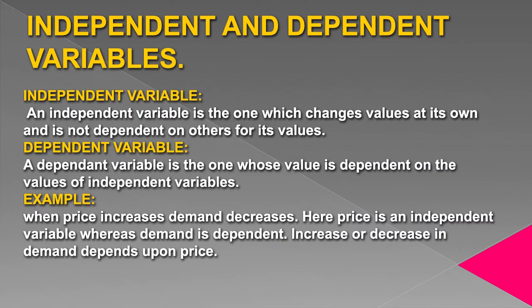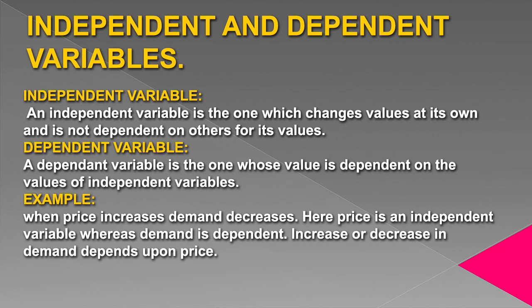Independent and dependent variables. An independent variable is the one which changes values on its own and is not dependent on others for its values. Whereas a dependent variable is the one whose value is dependent on the values of the independent variable. For example, we are taking two variables, price and quantity. Price is an independent variable because price changes on its own. So when price changes, there occurs a change in demand.